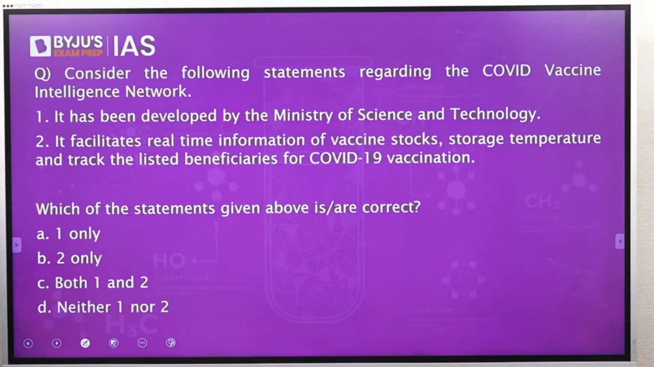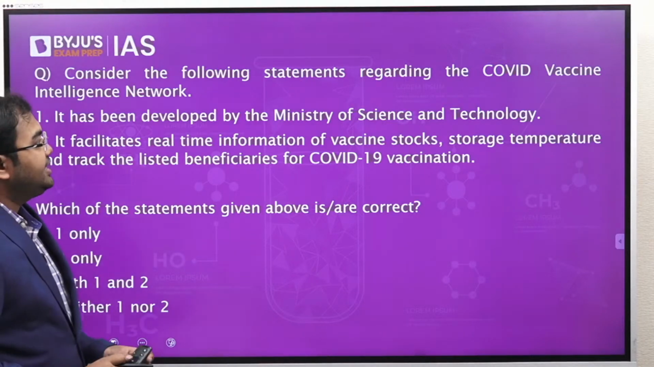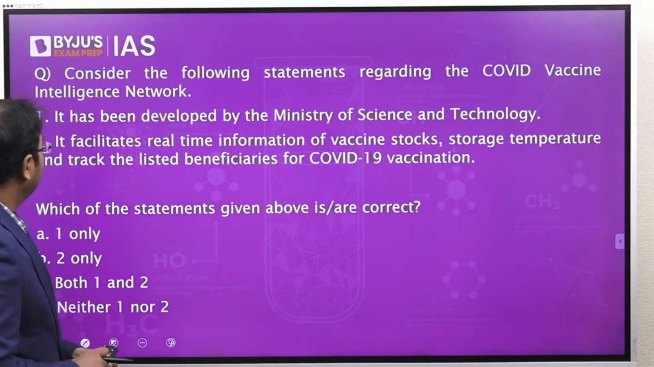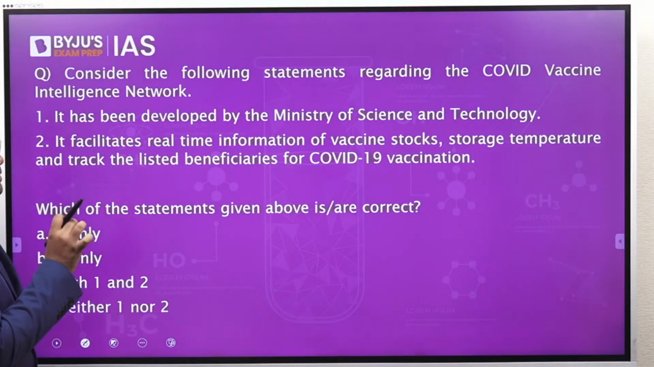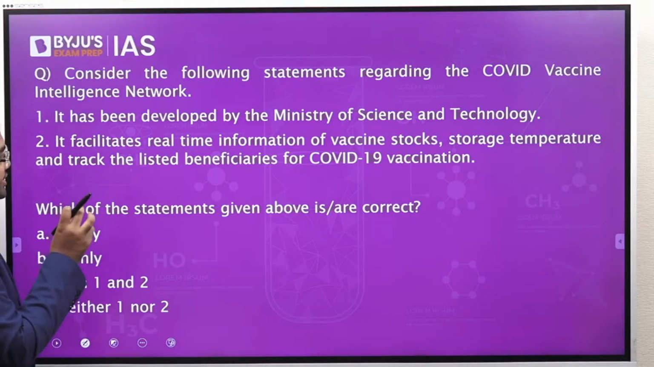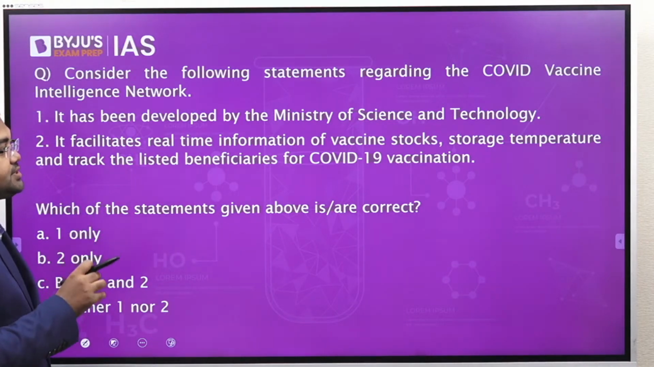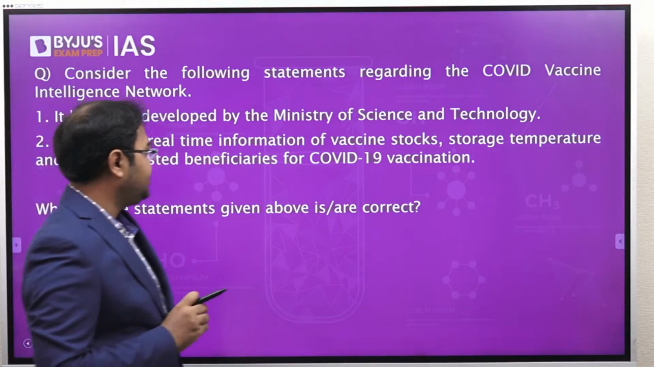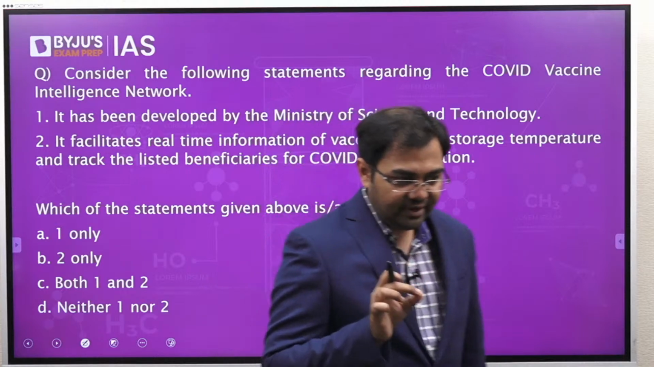Moving on, the next question. Consider the following statements regarding the COVID vaccine intelligence network. 1. It has been developed by the Ministry of Science and Technology. 2nd, it facilitates real-time information of vaccine stocks, storage temperature, and tracks the listed beneficiaries for COVID-19 vaccination.